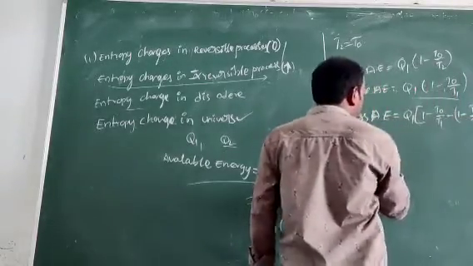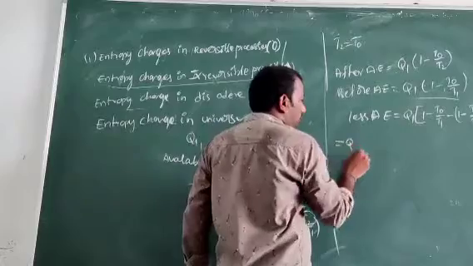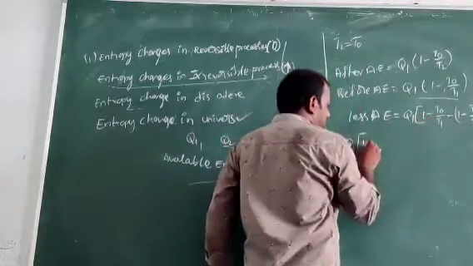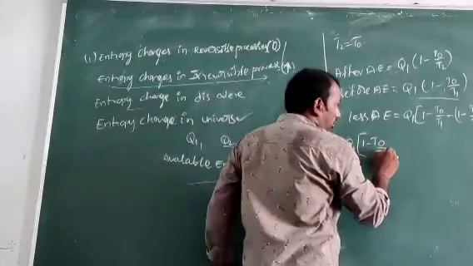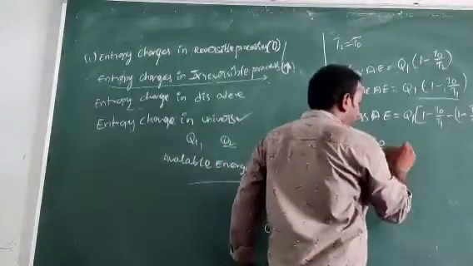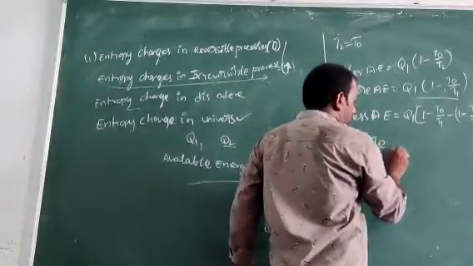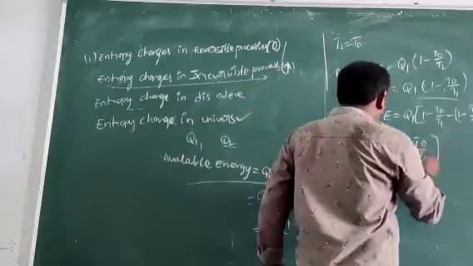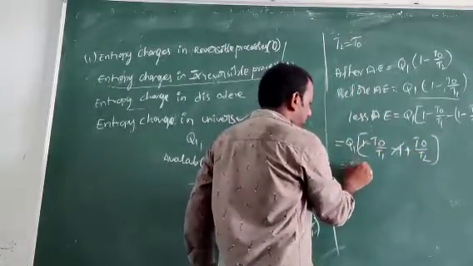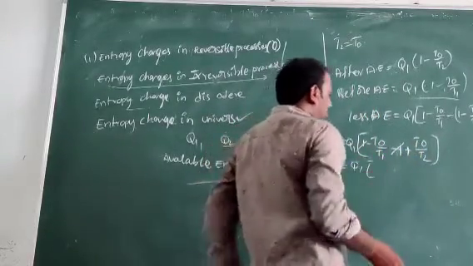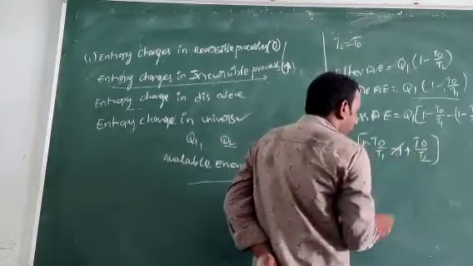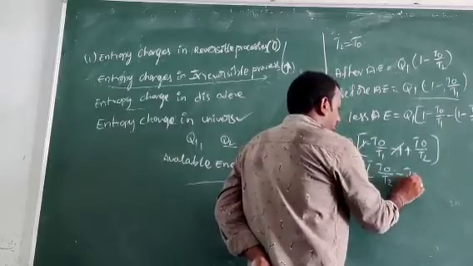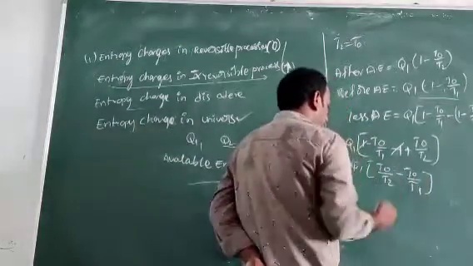After simplification, Q1 is common: minus 1 plus T0 by T2. Here plus 1 and minus 1 cancel, leaving Q1 times T0 by T2 minus T0 by T1.